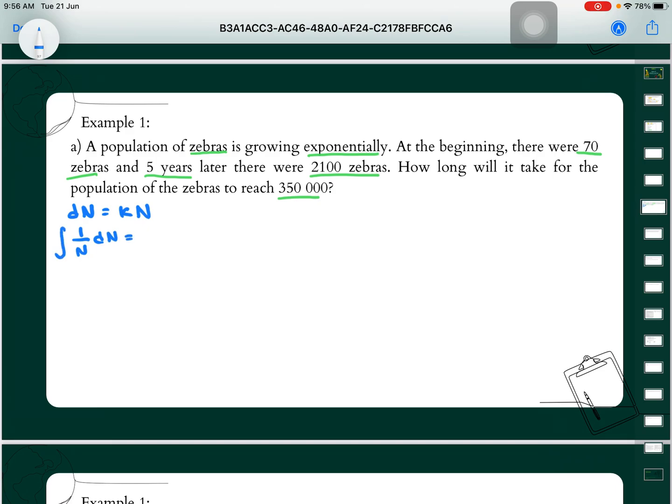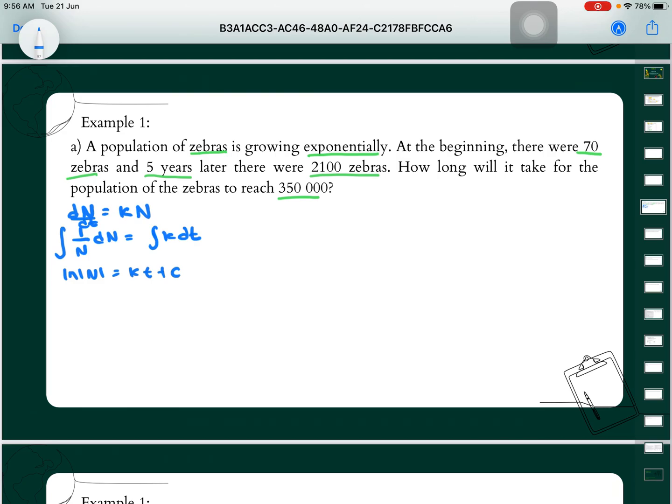We integrate both sides. Then we get ln N on the left hand side and kt plus c on the right hand side.